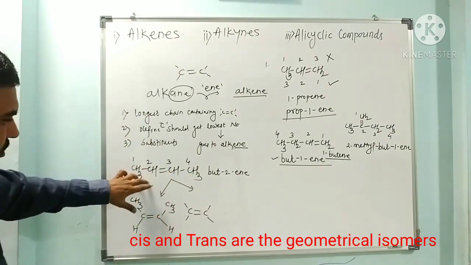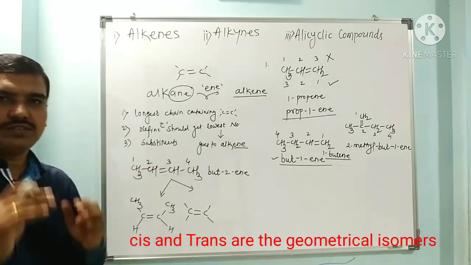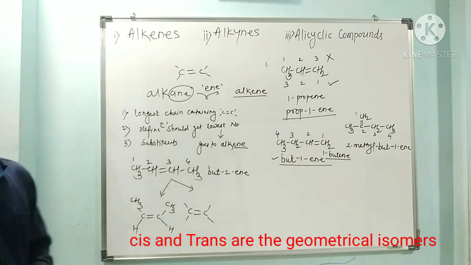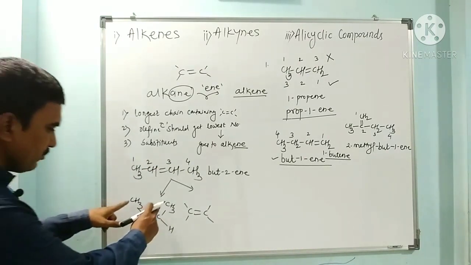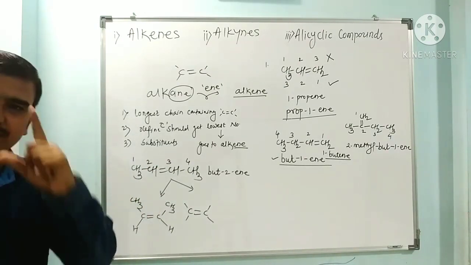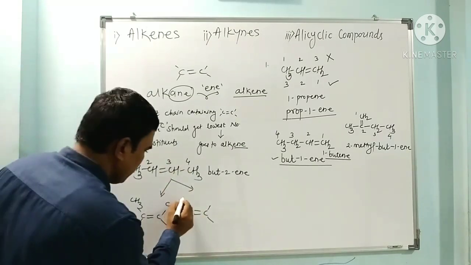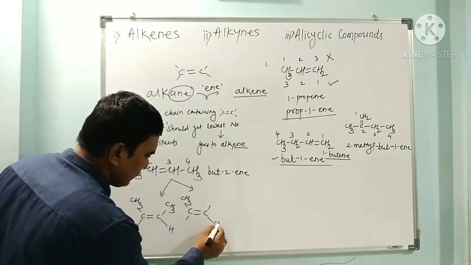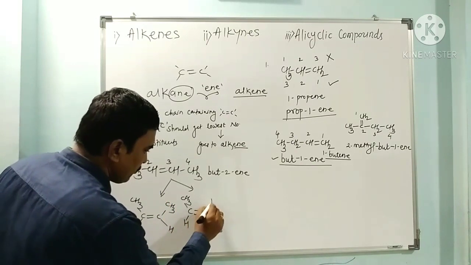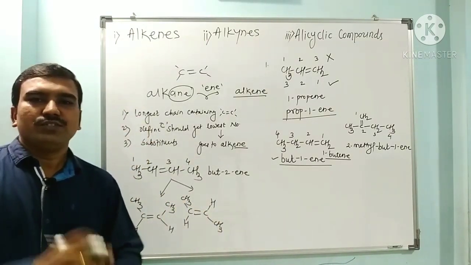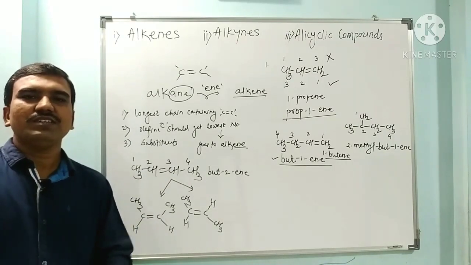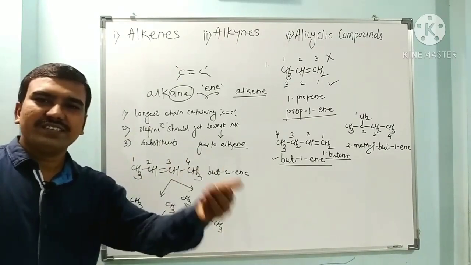So which are the 2 stereoisomers possible for this compound? In one, both the methyls are present on the same side, while in the other, this CH3 and that CH3 are present on the opposite sides of the double bond. And we know these stereoisomers, geometrical isomers, have the configurations cis and trans.